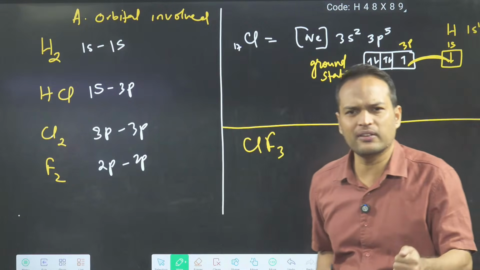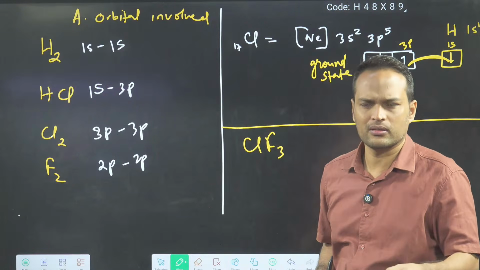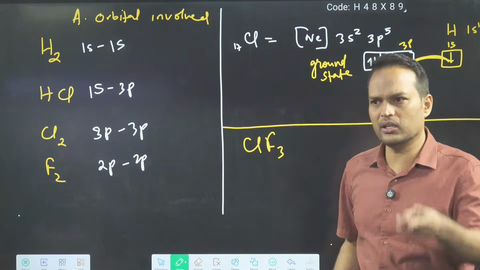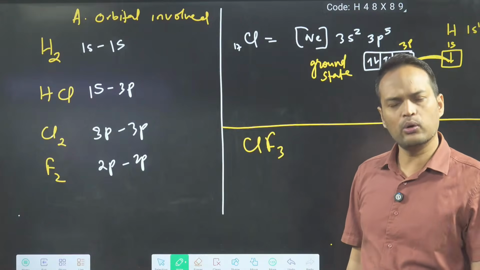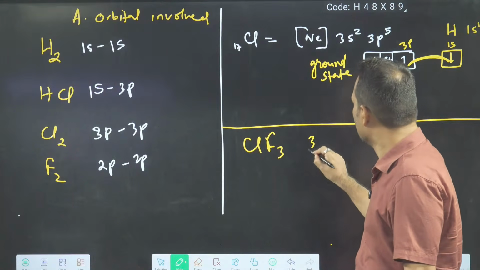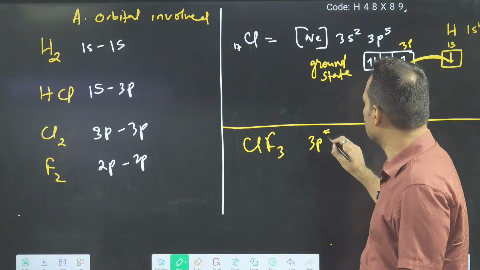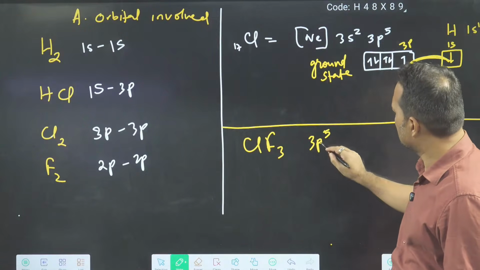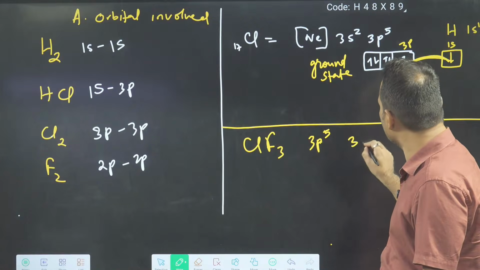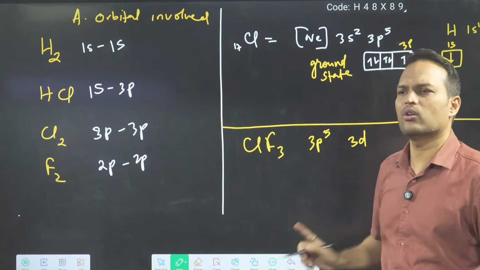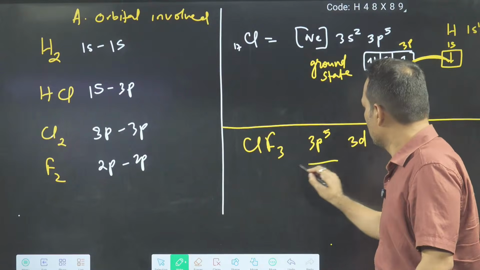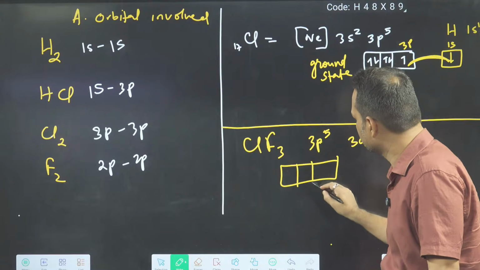Now you are smart enough to tell. No sir, in ground state there is only one unpaired electron. Here chlorine is making 3 bonds. How can it be ground state? Okay, then how is it happening? So again you will write like this. Let's focus on 3p. Third orbit, third period, so 3p is there and 3d is also there. We are not filling 3d, but 3d is there.